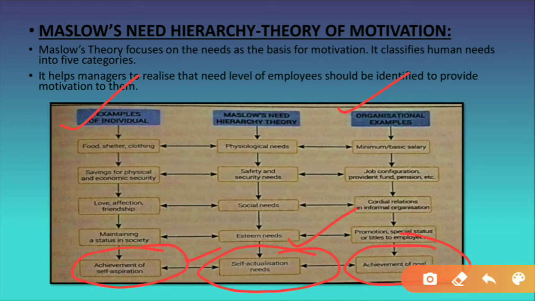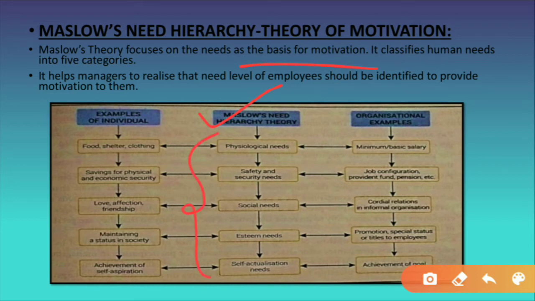So these needs generally include growth, self fulfillment, and achievement of goals by the employees. Okay, so students, here we studied Maslow's need hierarchy theory. Maslow's need hierarchy theory generally focuses on needs or desires as an important element of motivation. If these needs are fulfilled, then people get motivated.